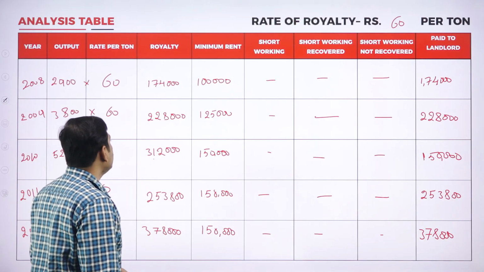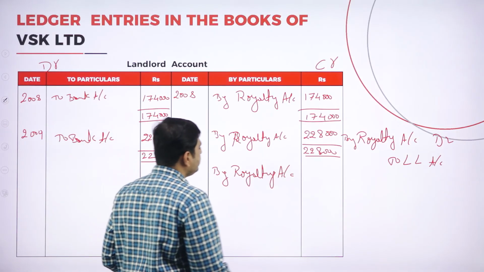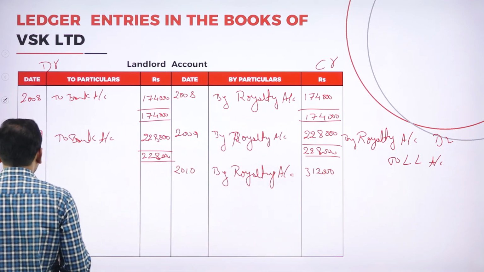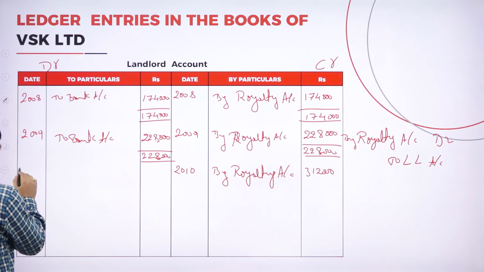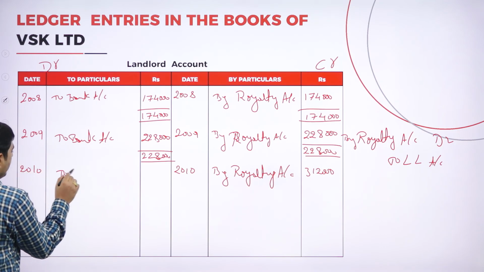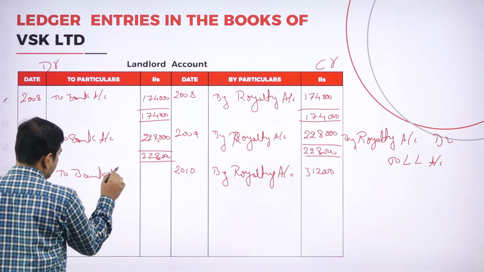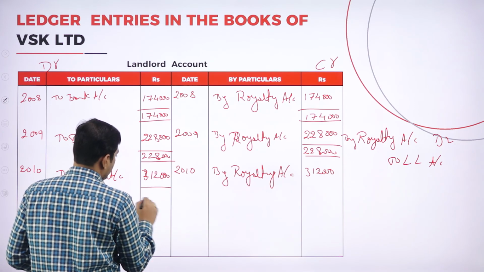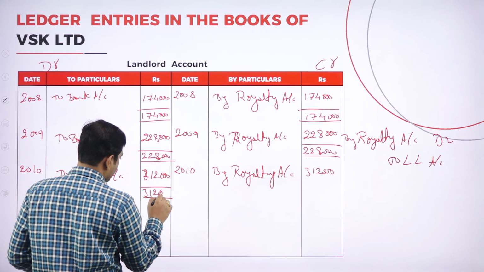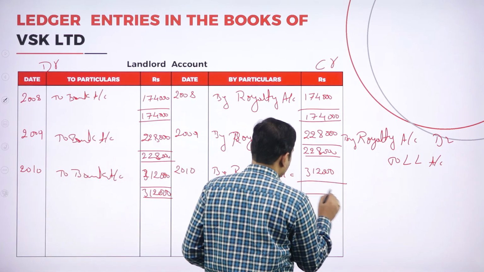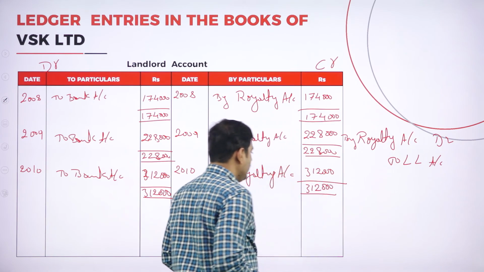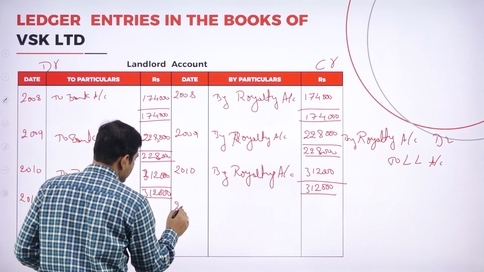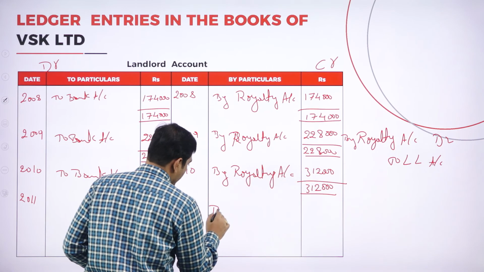What is the amount of royalty for the third year? 3,12,000. Again coming to the bank account, we have to pay the amount to the landlord. So 2010 to bank account, it is 3,12,000. Both amounts should get tallied, 3,12,000. Here also 3,12,000. Again coming to 2011, first by royalty account.